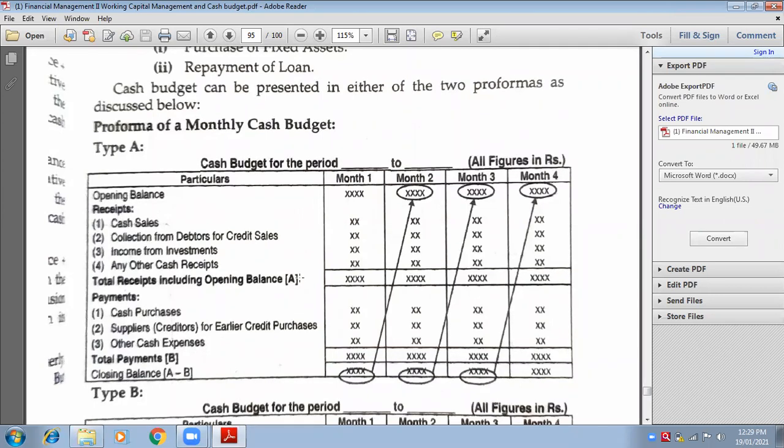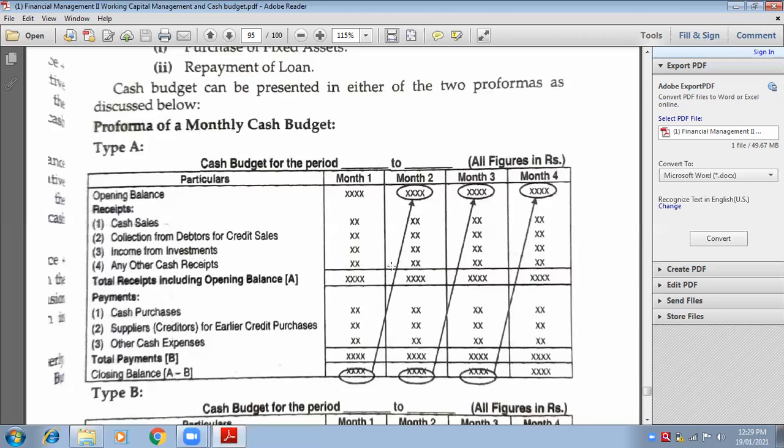Incomes as receipts, expenses as payments. Very good. So receipts will be added to the opening balance and you will get A. A means the total of the opening balance and all the receipts. Therefore, they say total receipts, that means A.